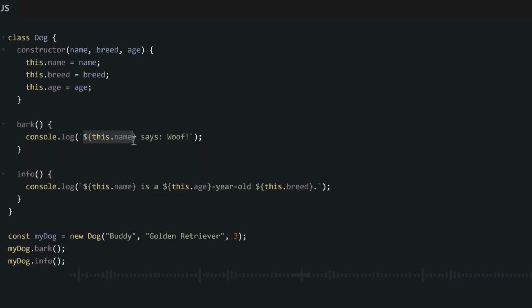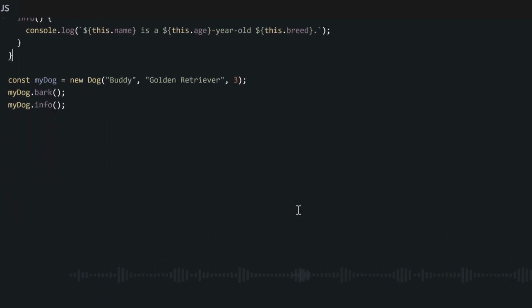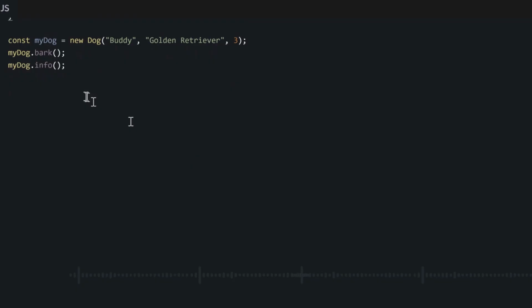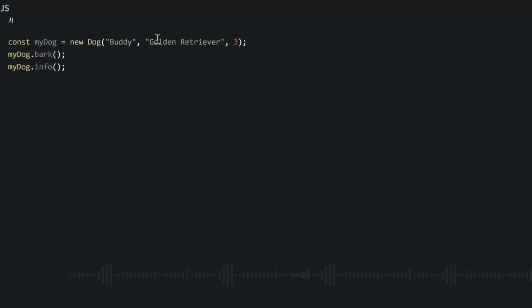You see, the first function we just console log the name of whatever object we create in this class as a string, and then the dog says woof woof. And the second one gives us the info about our dog. You will use the name of the dog, its age, like 8 years old, and then the breed. So now we can use this constructor function, this class we have now created for our dog class, to create several new objects, several new dogs with their own unique information.